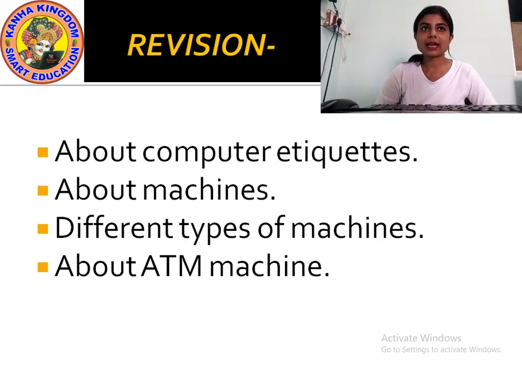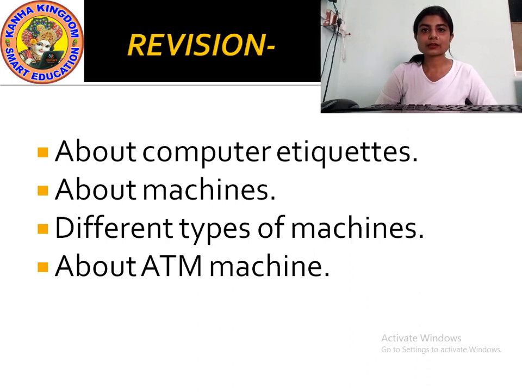An automated teller machine or ATM is a machine that helps us withdraw or deposit money and know about the money that we have in our bank account. With the help of an ATM machine, we can take out money or deposit money, and we can also know about the bank balance in our bank account.